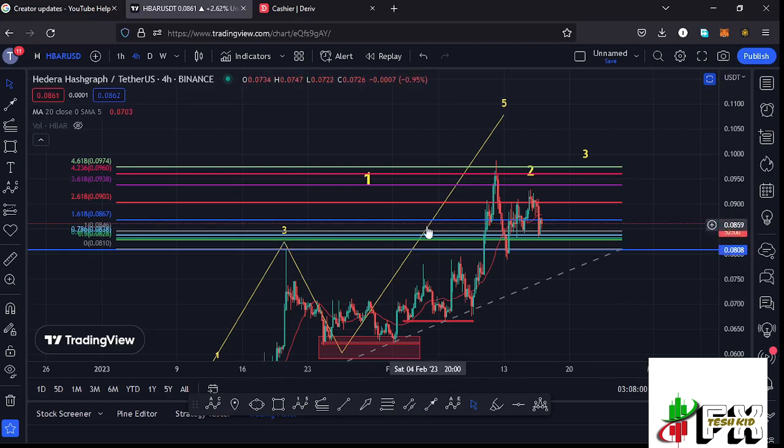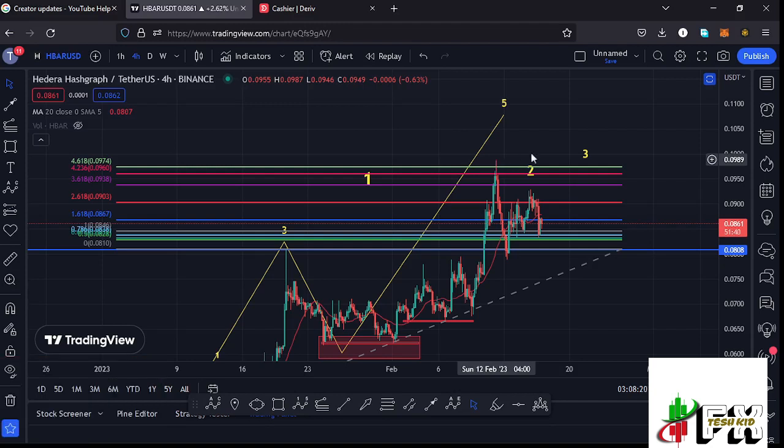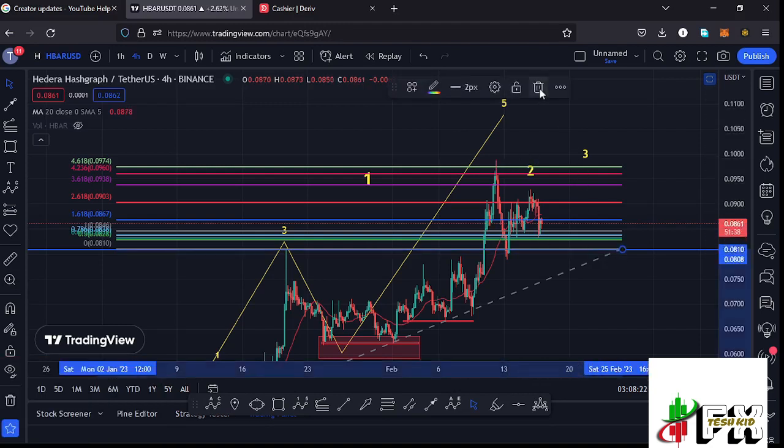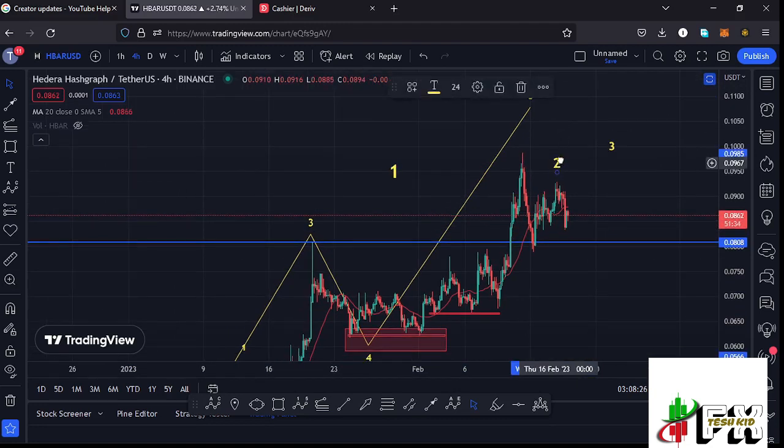We continued to break above other key areas on the Fibonacci's, even fully maximized the fib level 4.618, and that is at around the $0.0974 mark, meaning that wave 5 might have peaked at around the $0.0989 mark. And there are chances that whatever we are seeing at the moment is the start of a corrective structure in the formation of a larger Elliot wave count 2.